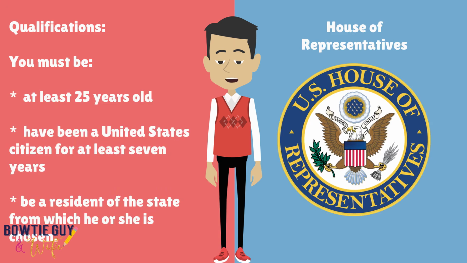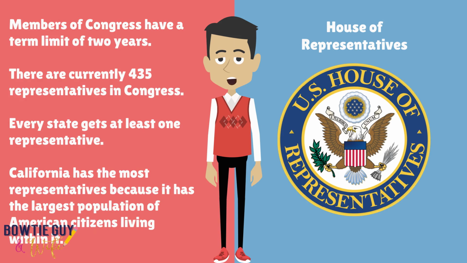There are qualifications to work in the United States House of Representatives. You must be at least 25 years old. You must have been a United States citizen for at least 7 years. And you must be a resident of the state from which he or she is chosen. Members of Congress have a term limit of 2 years. There are currently 435 representatives in Congress. Every state gets at least 1 representative. California has the most representatives because it has the largest population of American citizens living within it.